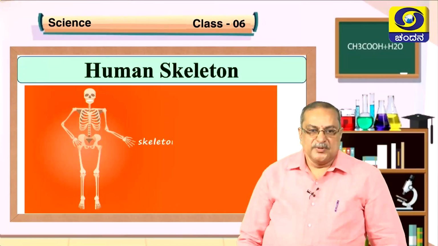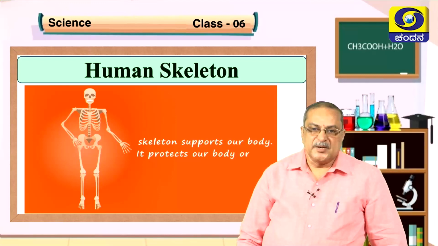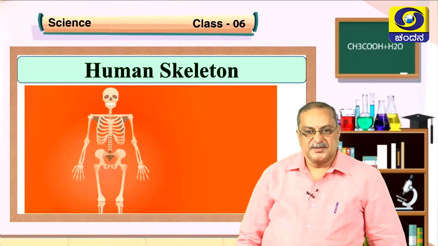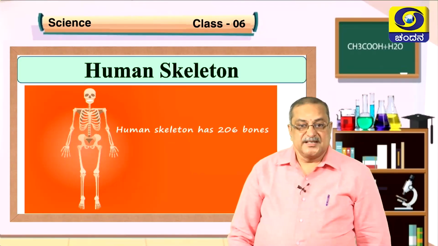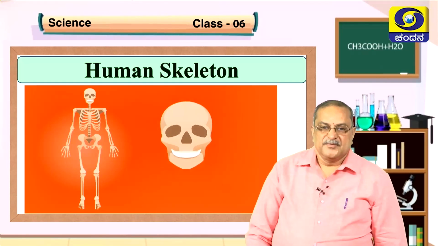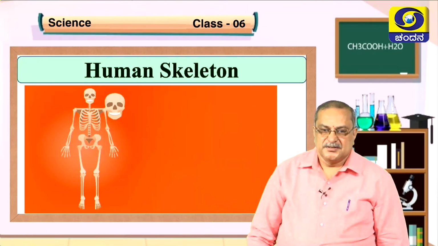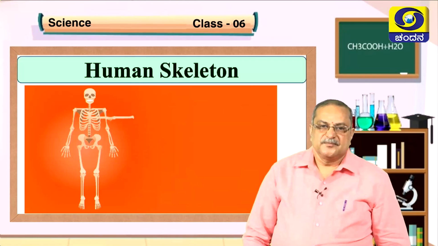So, this is the human skeleton. Skeleton supports our body. It protects our internal organs also. Human skeleton has 206 bones. The skull, this is the clavicle or collar bones.